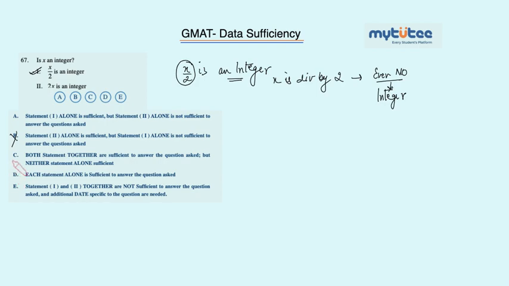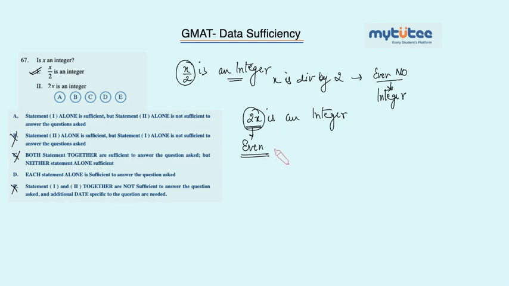So option B, option C and option E cannot be the answer. Now the second statement is saying that 2 times x is an integer. Now, 2x is an even number. Maybe this is what it is saying, but 2 times x, if x is an integer, then it would be an even number, which is what comes to the mind of a student.